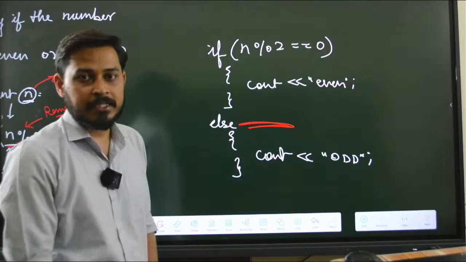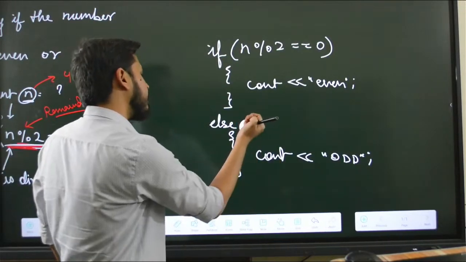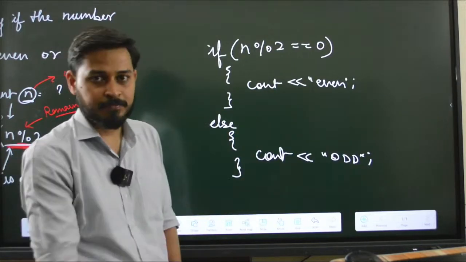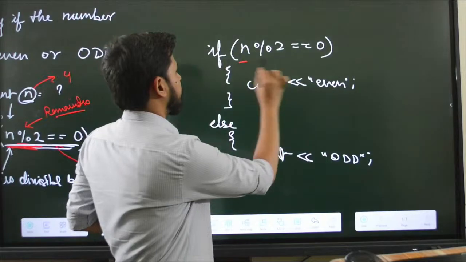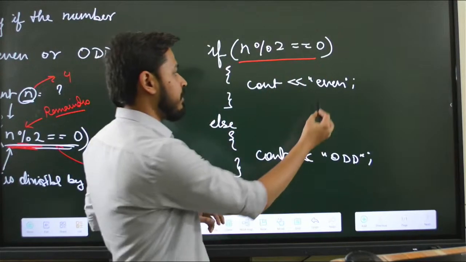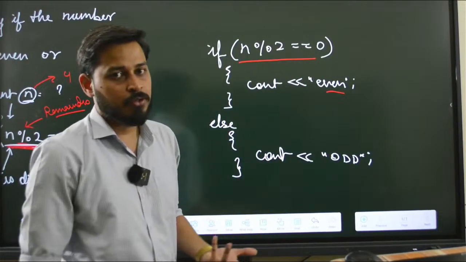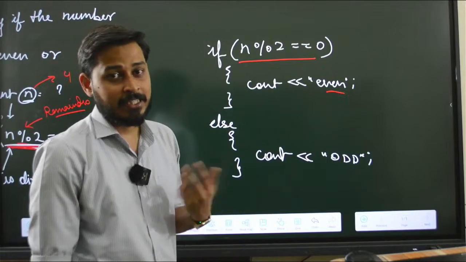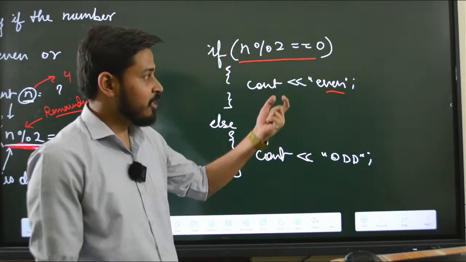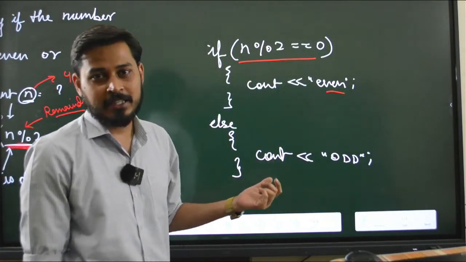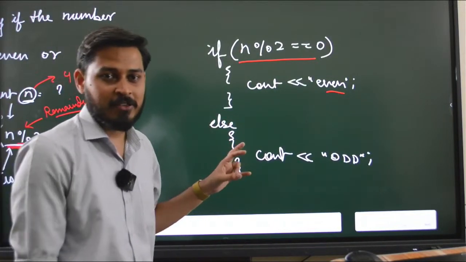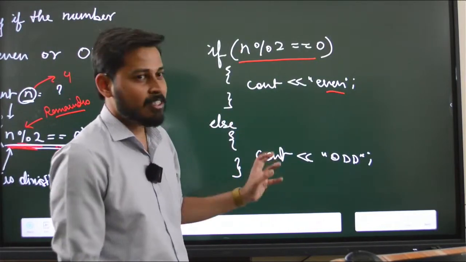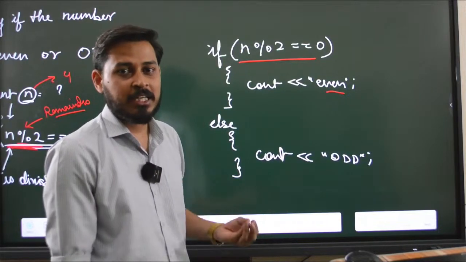Why? Because else doesn't require a condition. Else means that if not that, then do this. So in this case, it will check if this condition is true. If that condition is true, it will print even. Otherwise, it's either heads or tails. It's either even or it is odd. So if we have checked the condition for even, we don't have to check the condition again for odd. And in this case, the else can do the rest of the job for us. And here, this is the logic for finding if the number is even or odd.